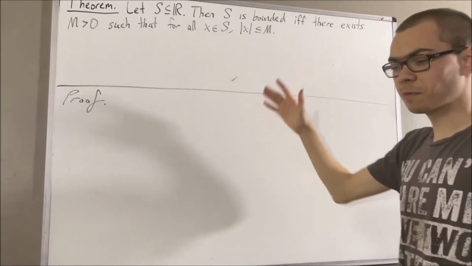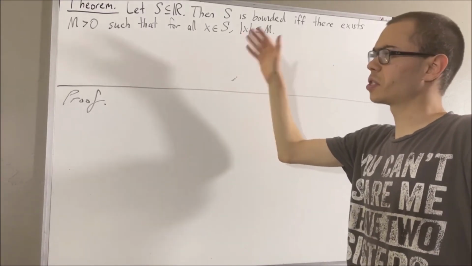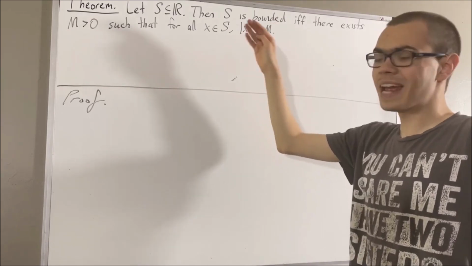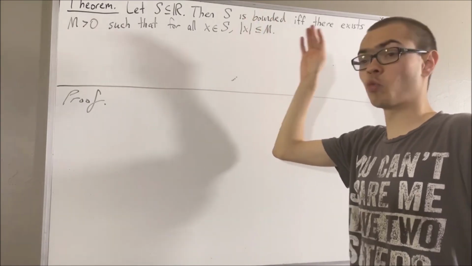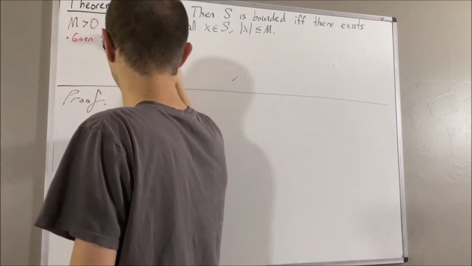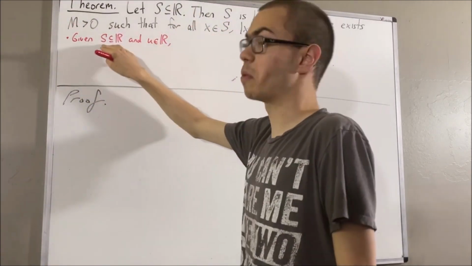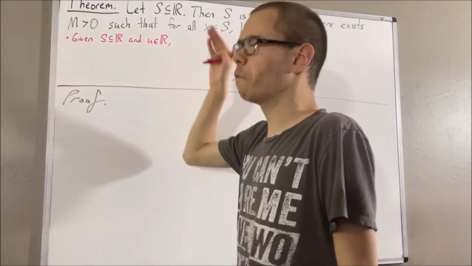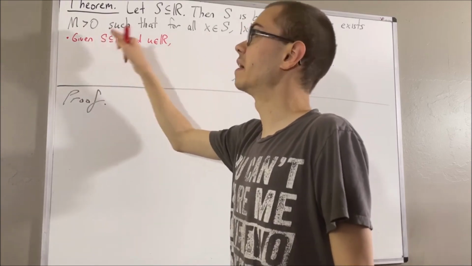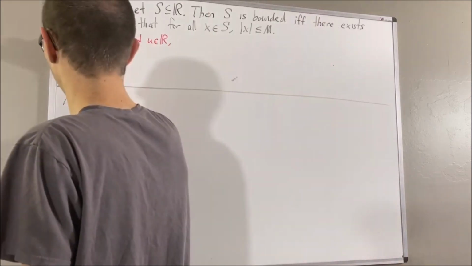Now before we get into the proof, let's get some context. To start, given any subset of real numbers S and a real number u, we say that u is an upper bound of S if, for all elements x in S, x is less than or equal to u.